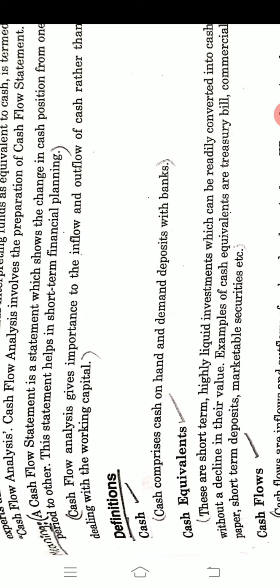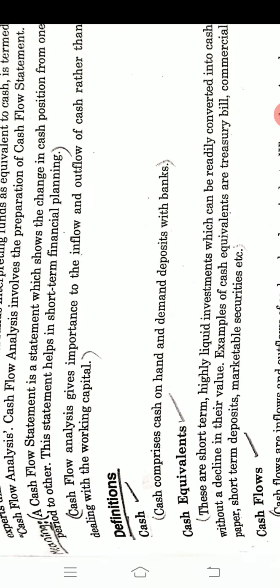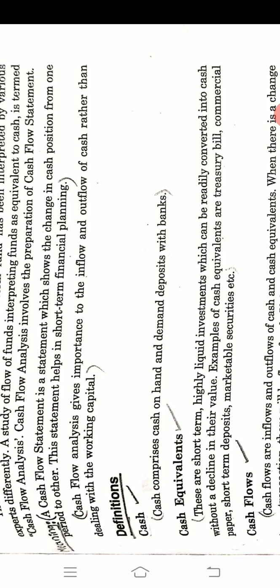The cash flow analysis gives importance to the inflow and outflow of cash rather than dealing with working capital. Inflow means how much cash we are receiving, and outflow how much cash we are paying. It concentrates only on that, not on the working capital.